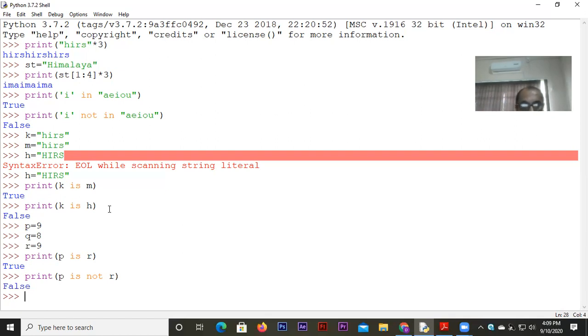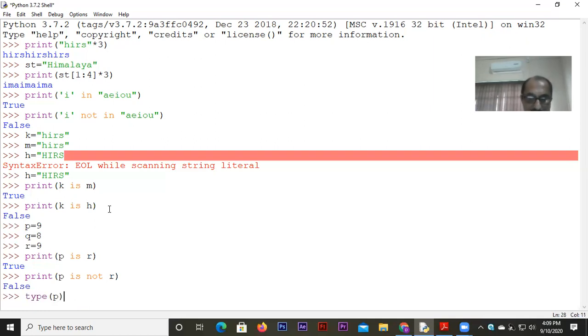Okay. Another way we can use the is operator, or the is keyword. How can we use it? For example, if we write print, if you remember, we learned a function called type function in class 11. Type gives you the data type, right? If you just write type P, what happens? You have done it in class 11.